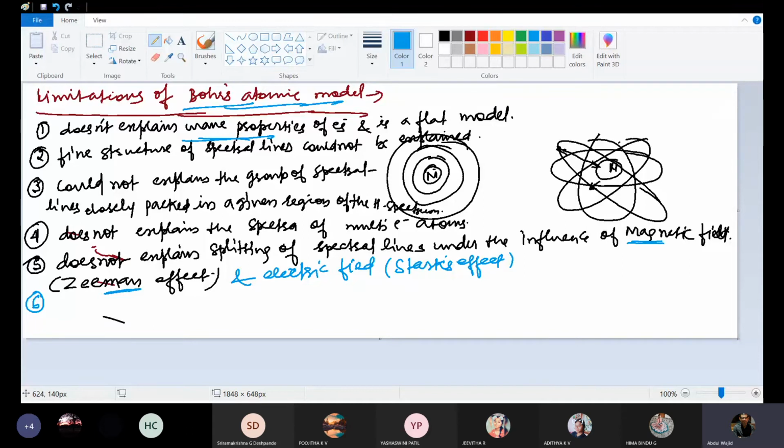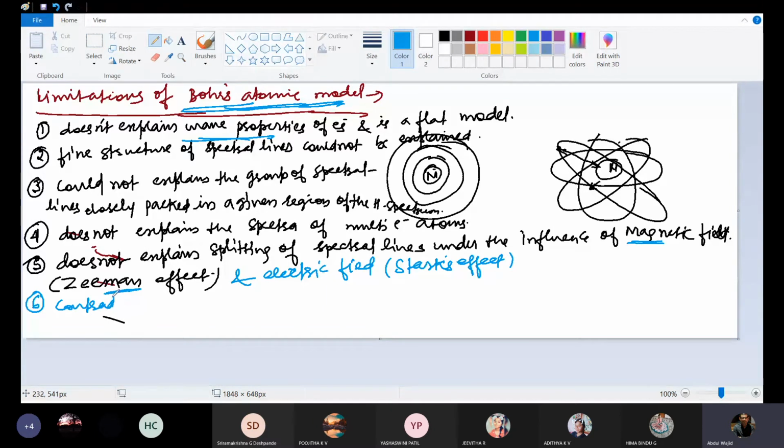It means the position or orientation of the electron will be fixed. It won't be uncertain, it will be certain. Since it is in accordance with the quantum theory of radiation, it will be contradictory to Heisenberg's uncertainty principle.